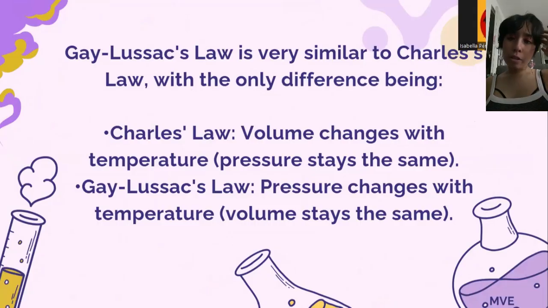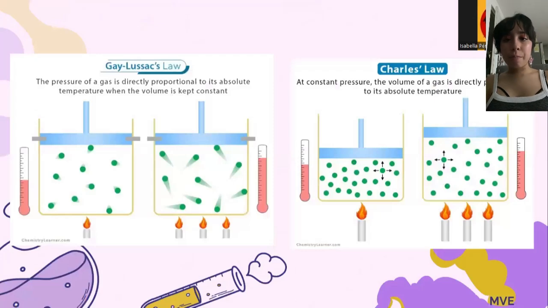So they are actually pretty similar. We can see the difference in this, but it's a good example so we can understand Gay-Lussac's law in a better way.